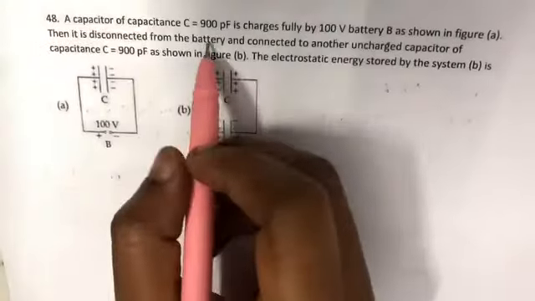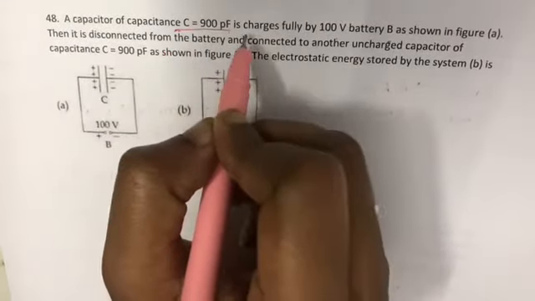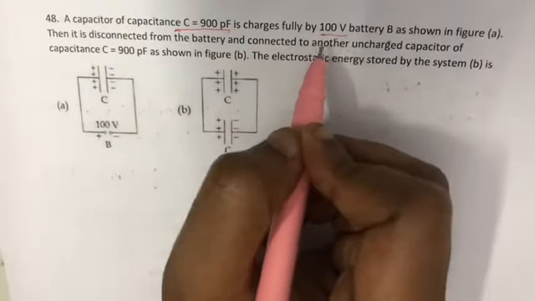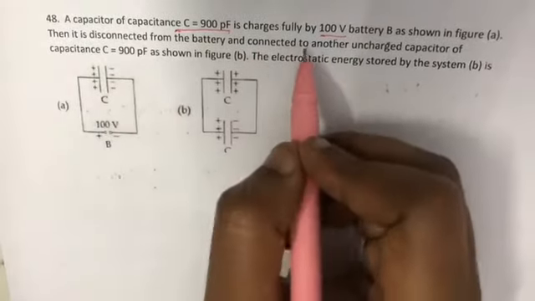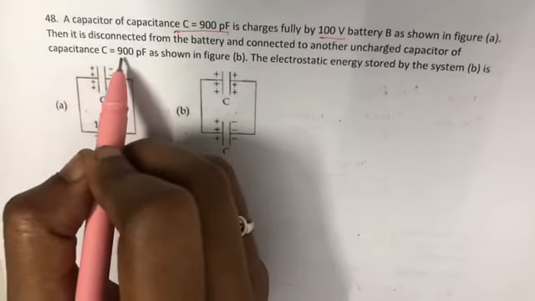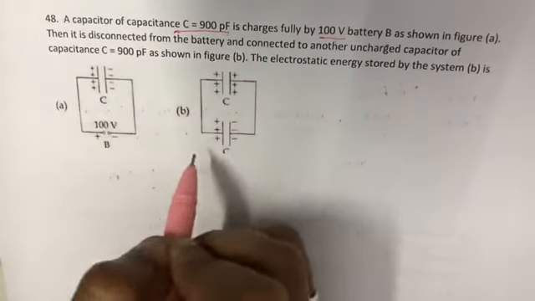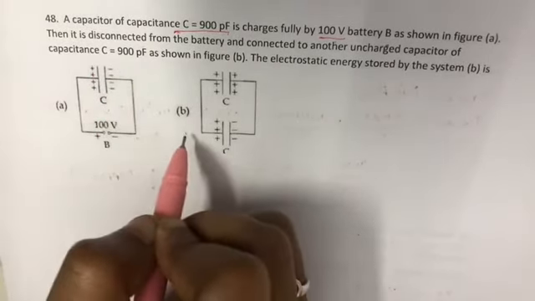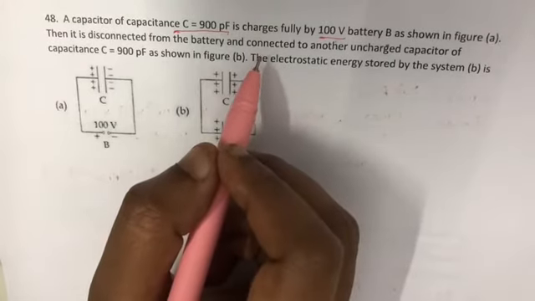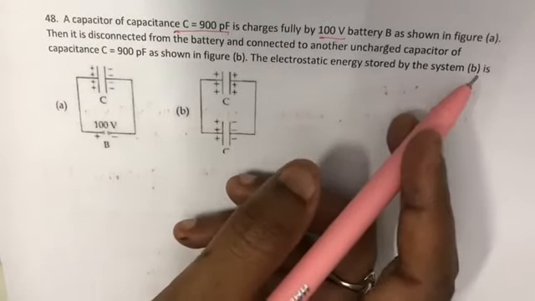A capacitor of capacitance C, 900 farad, is charged fully by a 100 volt battery B as shown in figure A. Then it is disconnected from the battery and connected to another uncharged capacitor of capacitance C, 900, as shown in figure B. The electrostatic energy stored by the system B is how much?